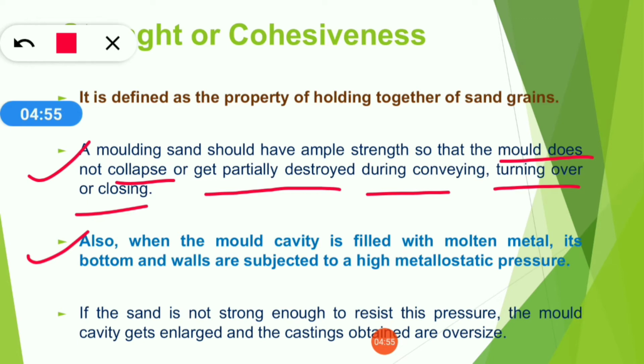If the sand is not strong enough to resist this pressure, the mold cavity gets enlarged, and the castings obtained are oversized. So this strength should be high; if strength is not good the mold can be enlarged, and then you will get an oversized product.